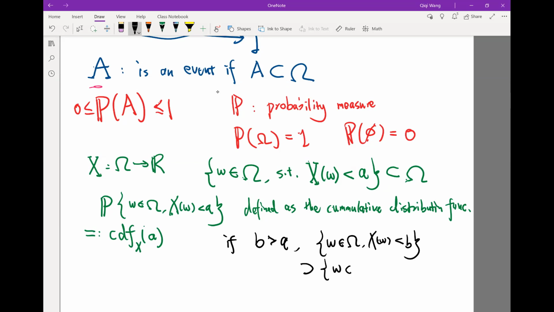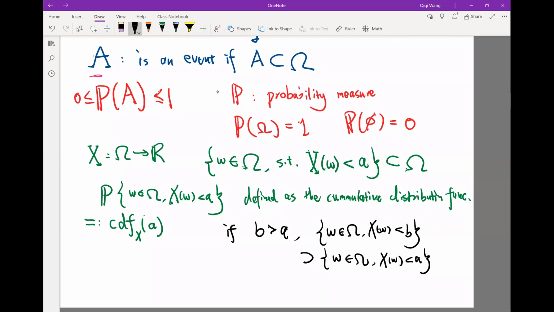Because b is greater than a. So this set x less than b is going to be a superset of x less than a, right? Which means the probability that x is less than b has to be greater than or equal to the probability that x is less than a. So that means the CDF of x at b has to be greater than or equal to the CDF of x at a.